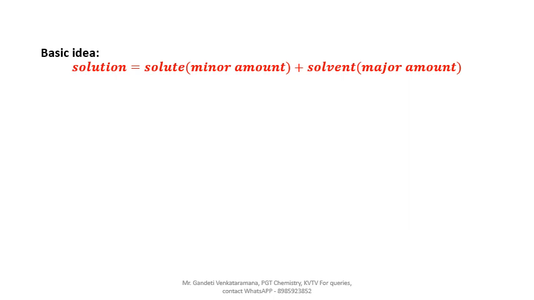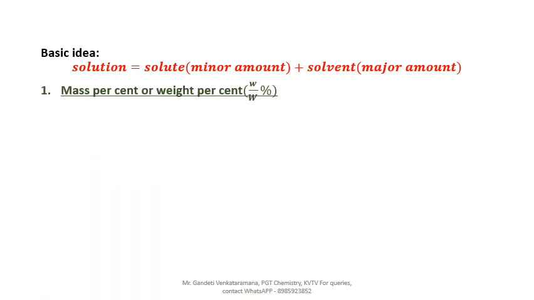Basic idea: solution equals solute plus solvent. Solute is the minor amount and solvent is the major amount. All of you know this basic idea. Always remember solute and solvent. Solute means which is dissolved, and solvent means in which the solute is dissolved. That is the difference. Simply, minor amount solute, major amount solvent. Solute plus solvent equals solution. You should know this basic idea about the solution. Clear?